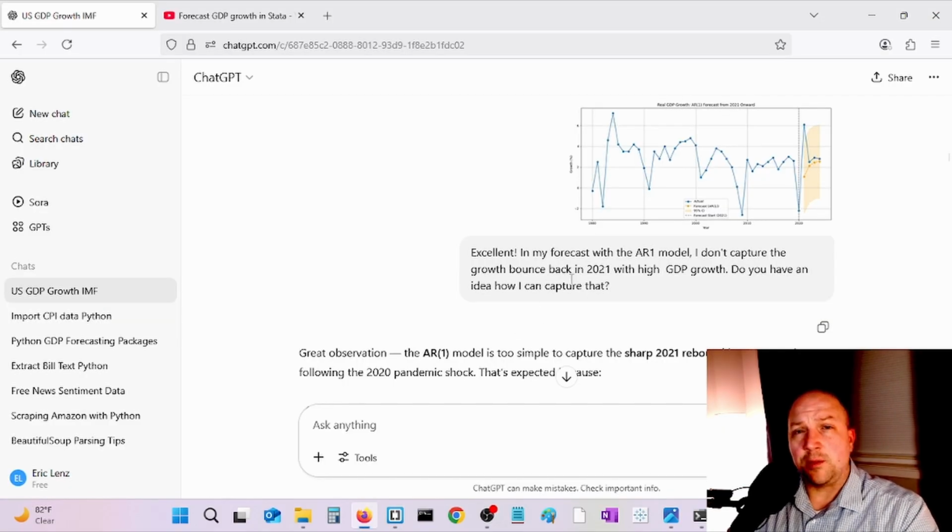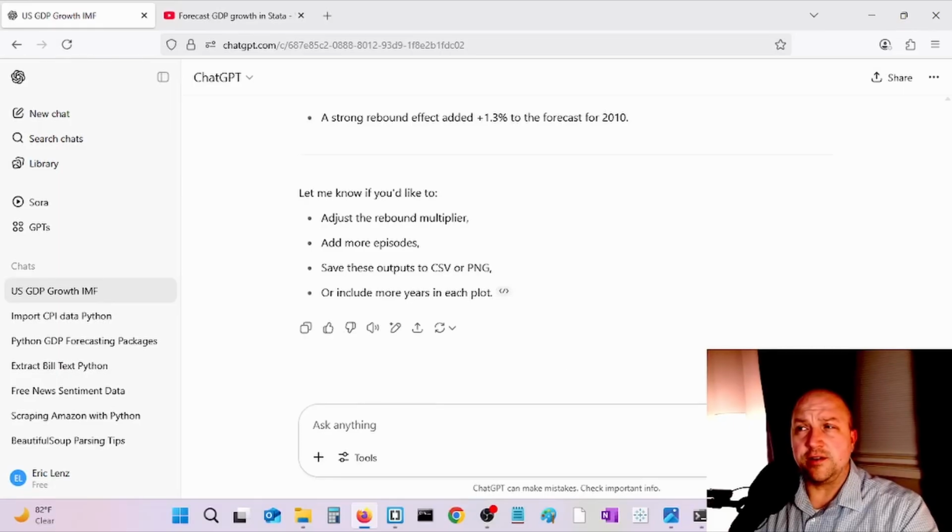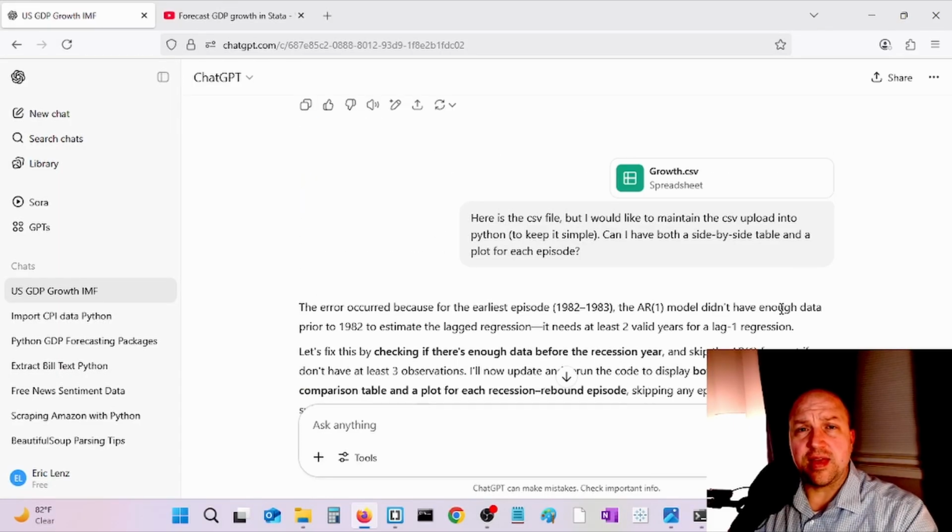Also, sometimes I upload the plot from Python into ChatGPT, and ChatGPT recognizes the plot. Here I explain I don't capture the bounce back and growth in 2021. Do you have an idea how to capture that? So I'm going to scroll down here. I'll just show you the end. And for that last iteration, I uploaded the CSV file to ChatGPT, and it actually made the plots and forecasts for me, and compared forecasts of GDP growth with previous episodes of negative growth.